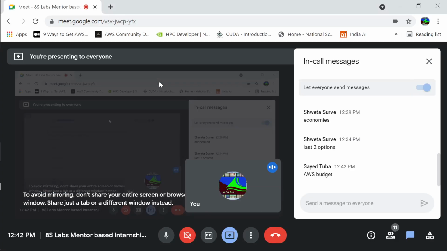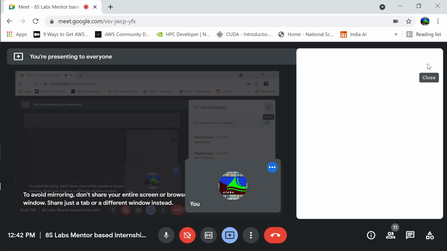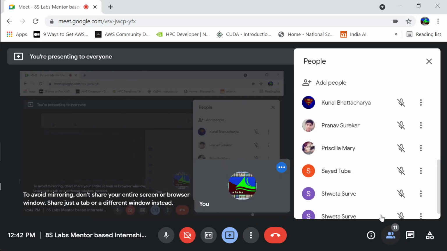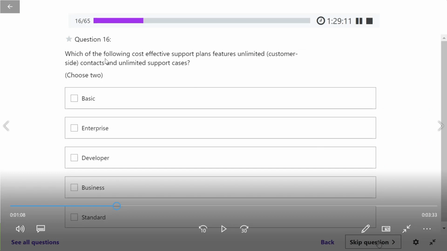Okay, the next question is for Shweta. Which of the following cost-effective support plans feature unlimited customer-side contacts and unlimited support cases? Choose two. Which plans do you have to go for? Unlimited customer-side contacts and unlimited support cases. Is it Basic, Enterprise, Developer, Business, or Standard? Which two will you go for?